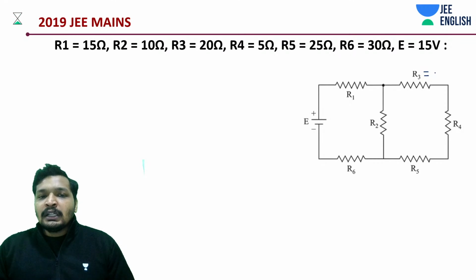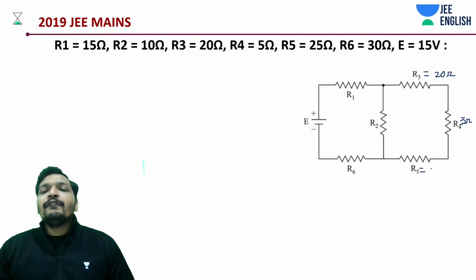So how much was R3? 20 ohms, and this is how much? I think 5 ohms, and this is how much? R5 is 25.